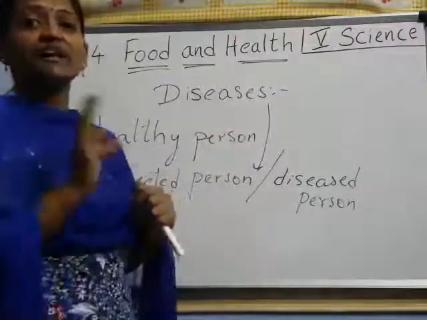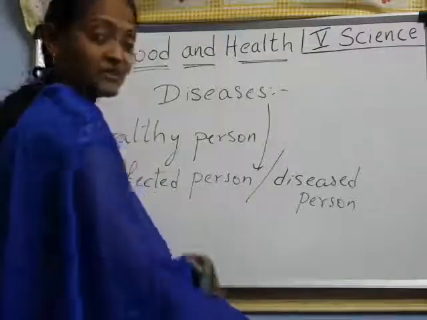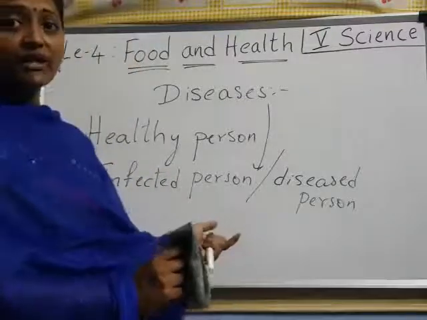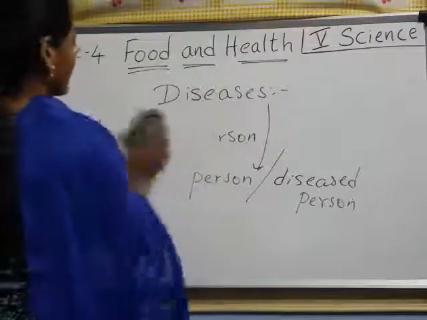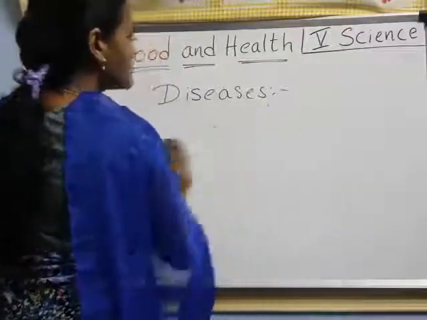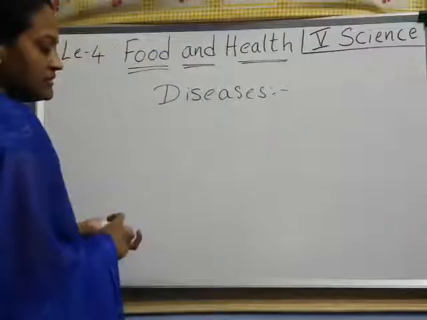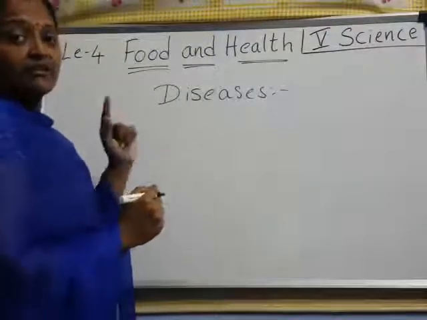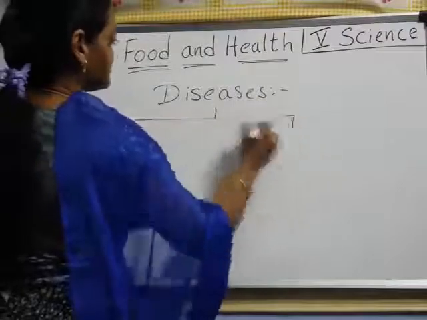Now diseases are two types. Understood children? How many types? Two types. How the person is getting disease, we'll see now one by one. Diseases are mainly two types.